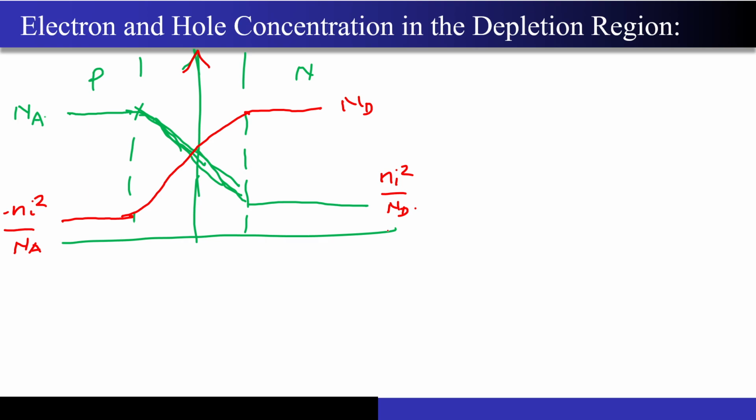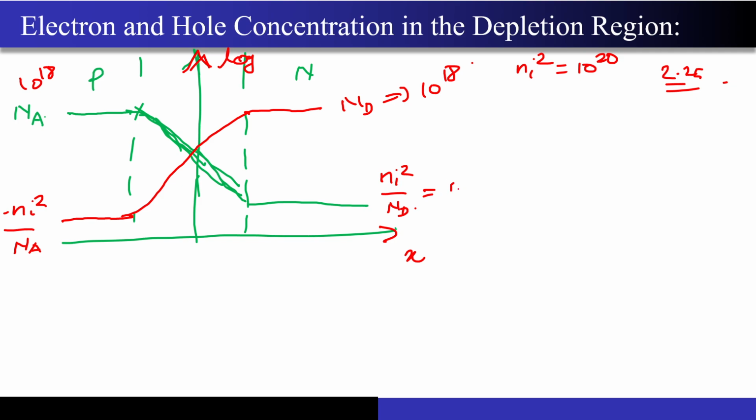But the important thing to note over here is that this concentration is in the log domain. Now, if I draw the same on the linear scale, correct? Let's take some numbers. This is let's say 10 to the power 18. This is also 10 to the power 18. So this concentration Ni square by Nd, if I assume Ni square is 10 to the power 20, ignoring the 2.25 term over here, that means this concentration is just 10 to the power 2, and even this concentration is just 10 to the power 2. You are able to see this fall only because I'm drawing the concentration in the log domain on the y-axis.